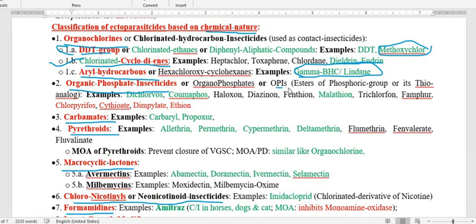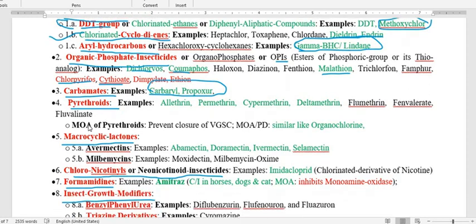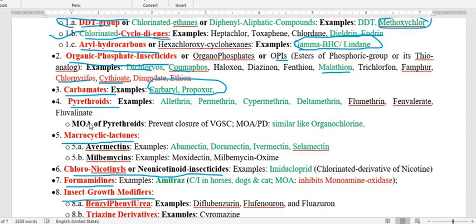Next is the organic phosphate insecticide, that is the organophosphorus insecticide. Examples are dichlorvos, coumaphos, chlorpyrifos, then cythioate, then malathion. So these are the important drugs of the organophosphorus insecticide. The next insecticide group is the carbamate insecticide, and the examples are carbaryl and propoxur. These carbaryl and propoxur are very much used insecticides from the carbamate group.